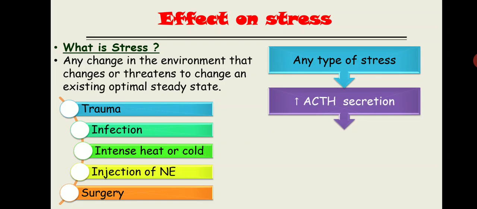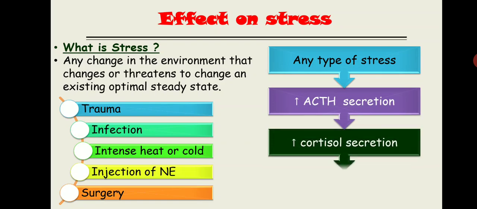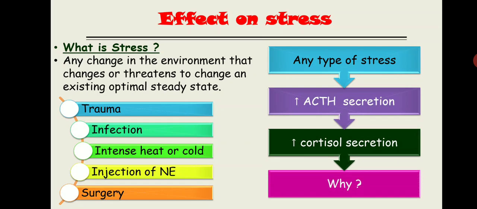Once the ACTH secretion is high, it will eventually lead to increased cortisol secretion, and this cortisol will help cope with or resist the stress. Now why will the cortisol secretion be high, what is the effect of cortisol, we are going to understand in this lecture. But first, in order to understand the effect of cortisol over the stress, let's understand something about inflammation, because cortisol has a role in inflammation.